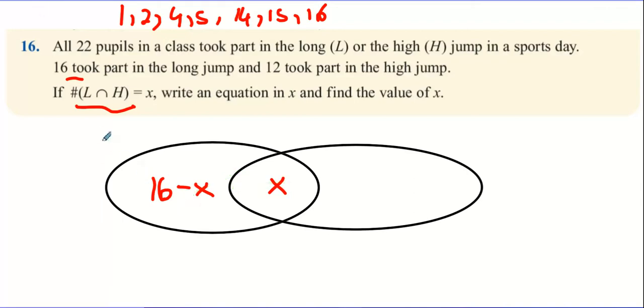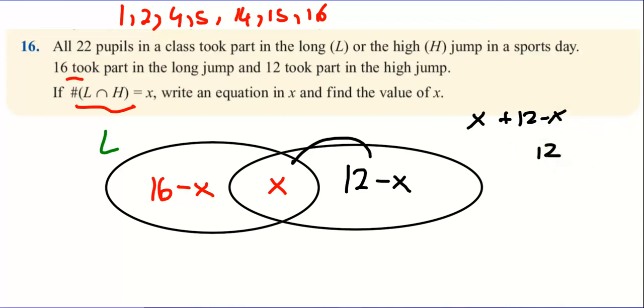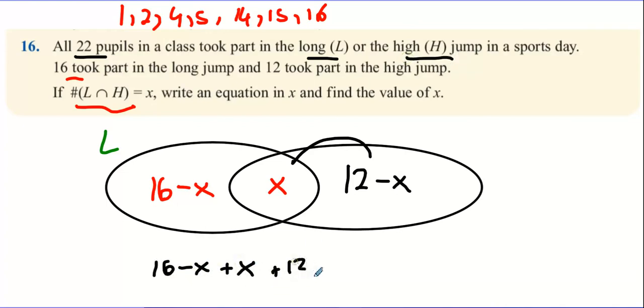Okay. Likewise, this one's got to be 12 take away X, because when you add the two of them together, you need to get 12, and which you do. Now all 3 sections have to add to give me 22. Why? Because 22 pupils took part in either the long jump or the high jump. So it's going to be 16 minus X plus 12 minus X equals 22.